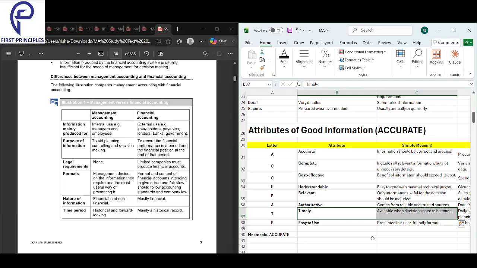It is timely when it's available when decisions need to be made. And then easy to use. It should be presented in a user friendly format.